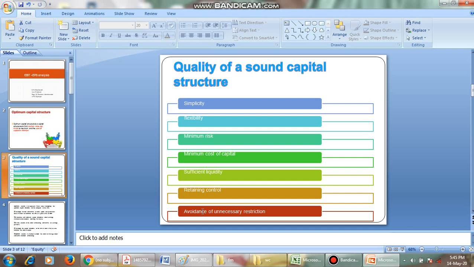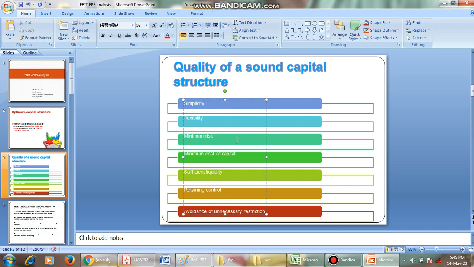And the capital structure should be flexible. Flexible in the sense, if you want to change the capital structure, if you want to increase the equity, or decrease the equity, or decrease the debt, increase the debt, we must be capable of changing the capital structure. That is, capital structure should be a flexible capital structure.